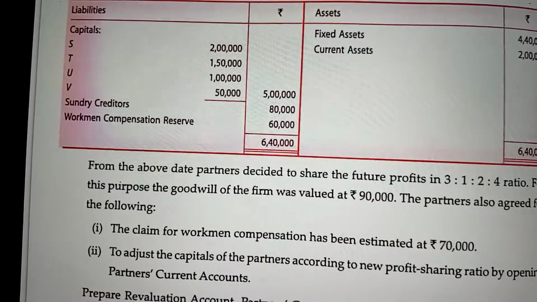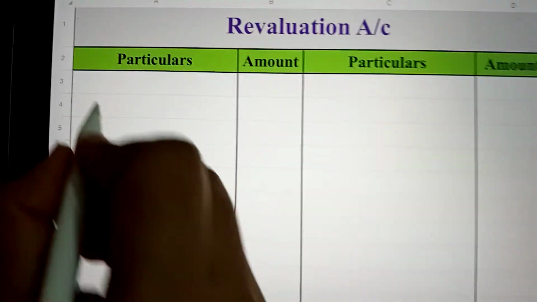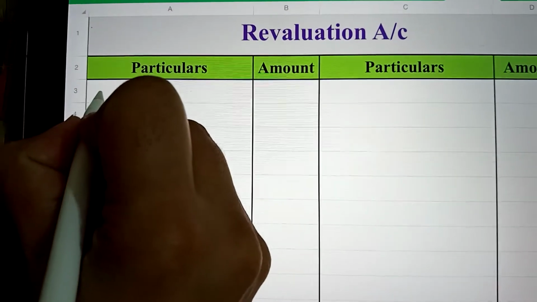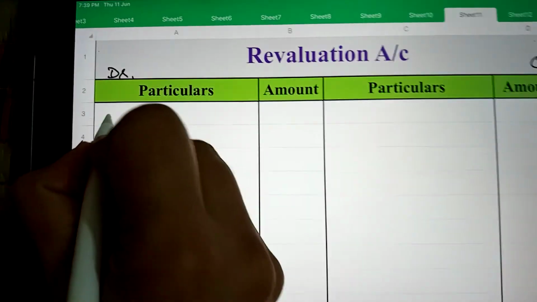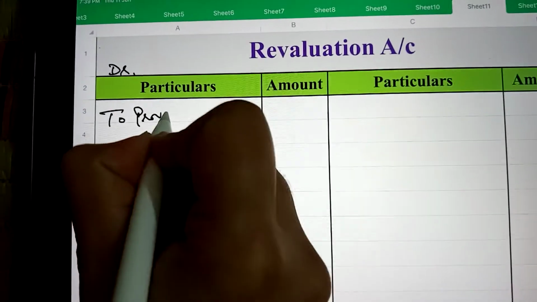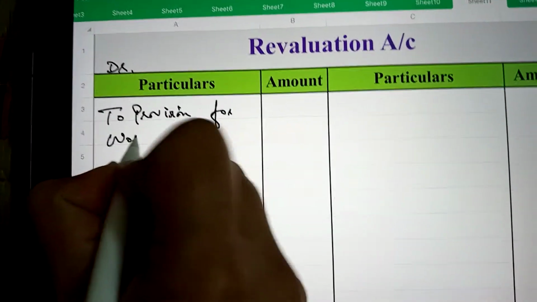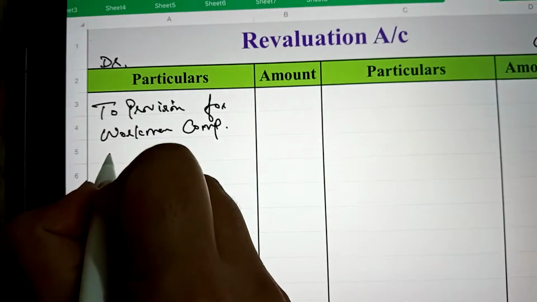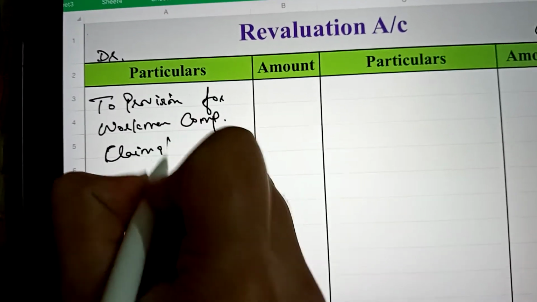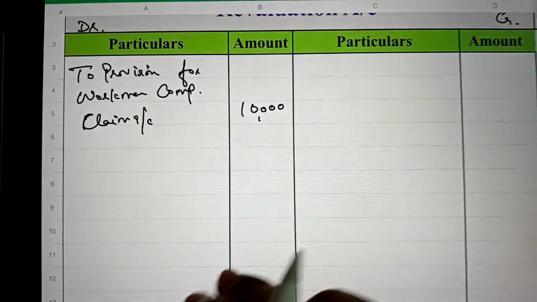It will be written in the revaluation account on the debit side. It is the debit side and it is the credit side. To provision for workman compensation claim account, the amount is 10,000 and there is no other adjustment.